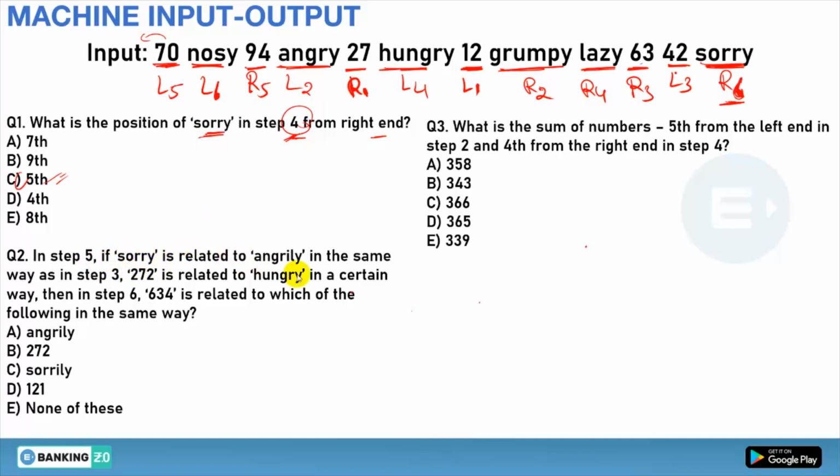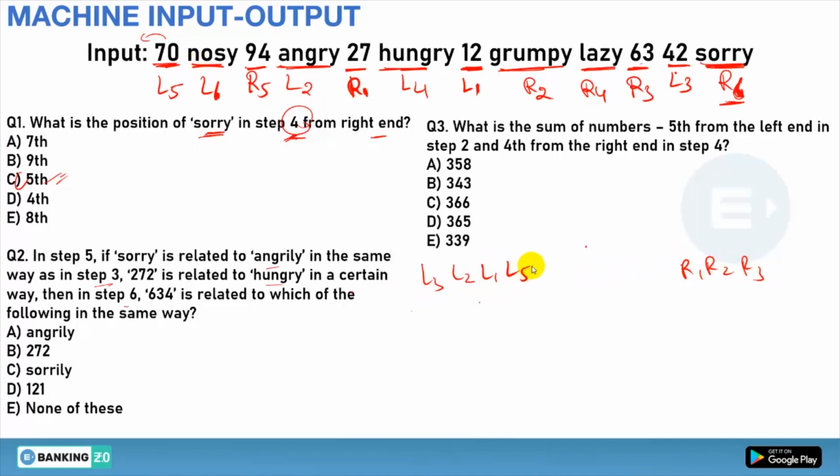If sorry is related to angrily in the same way as, in step 3, 272 is related to hungry, then in step 6, 634 is related to which of the following in the same way? Okay, so first of all we have to make step 3 and 5. Step 3 will be like this: L1, L2, L3, and in the last we will have R1, R2, R3, and the remaining will be as they are in the input.